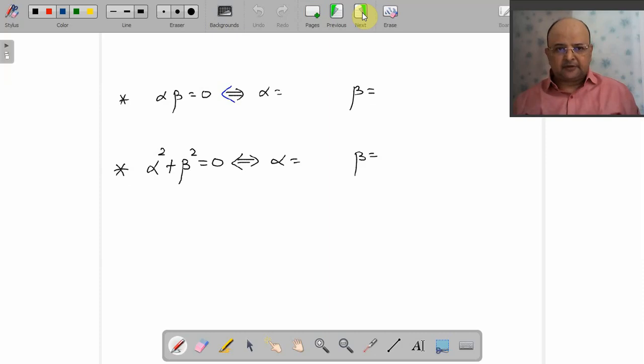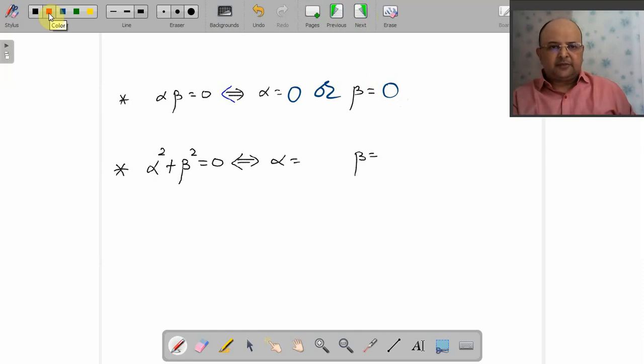તમને પહેલું રિઝલ્ટ ખબર છે: alpha is 0 or beta is 0. Remember this result? When I want to prove that alpha beta is 0, that means either alpha is 0 or beta is 0 and vice versa. When can I say that alpha square plus beta square is 0? Remember, alpha square and beta square are always non-negative.